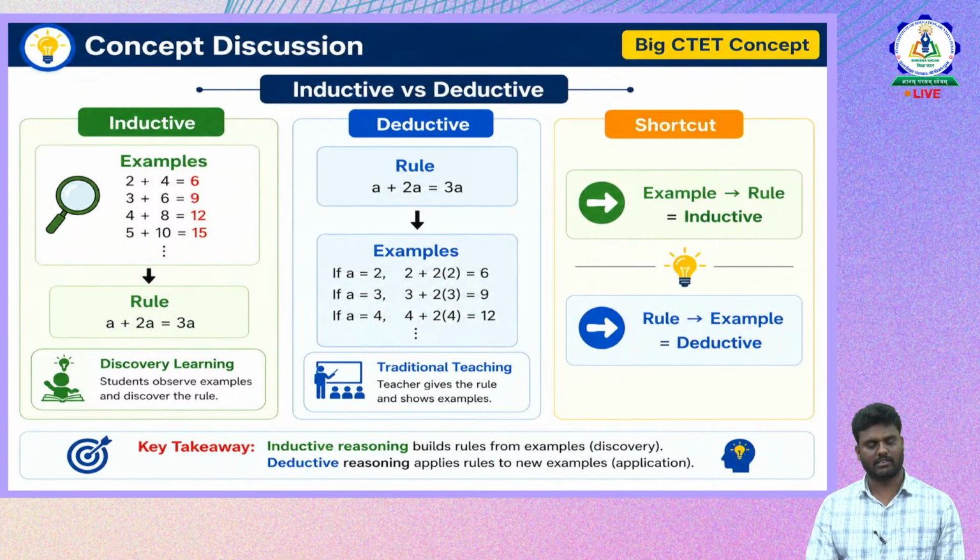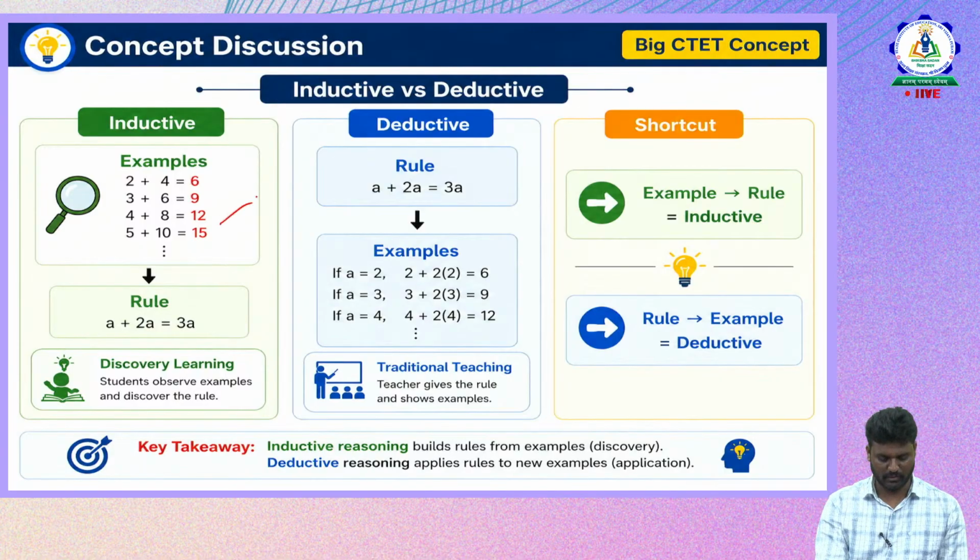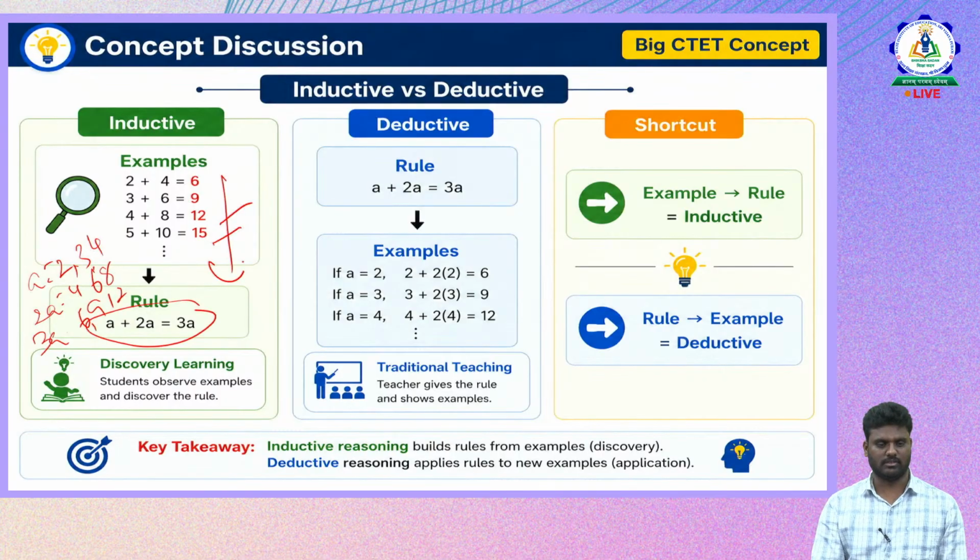So for examples, let us try to understand inductive and deductive in more depth. Inductive examples which we are discussing: 2 plus 4 is equal to 6, 3 plus 6 is equal to 9, and so on. What is the rule they are trying to make here? If a is equal to 2, then 3a is equal to 6. Similarly, if a is equal to 3, 3a is equal to 9. If a is equal to 4, 3a is equal to 12. So we take the examples and try to form the rule based on them. This is the inductive approach.